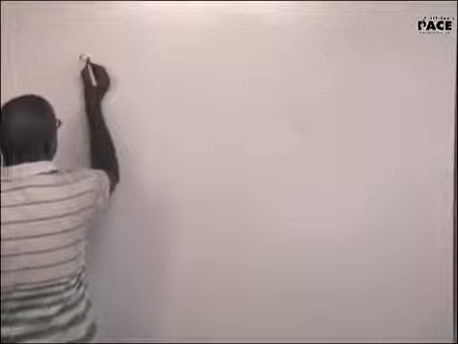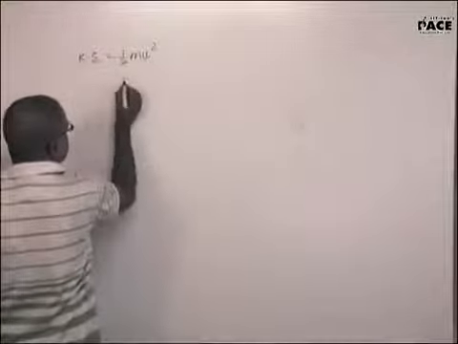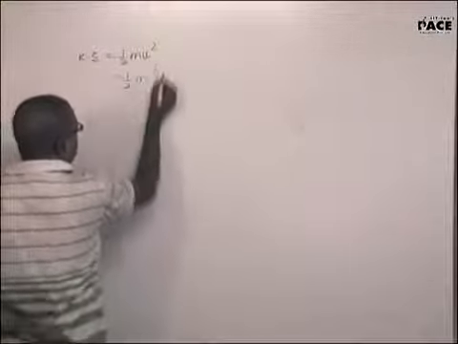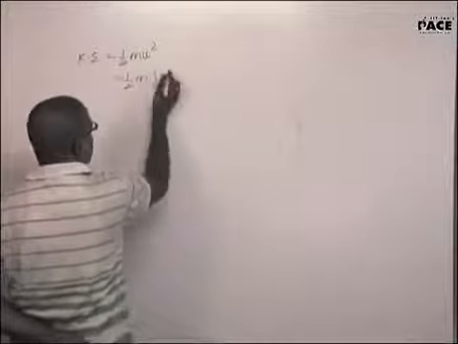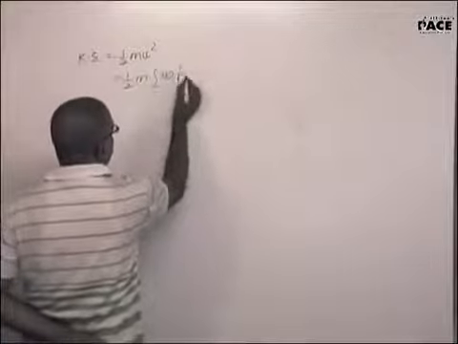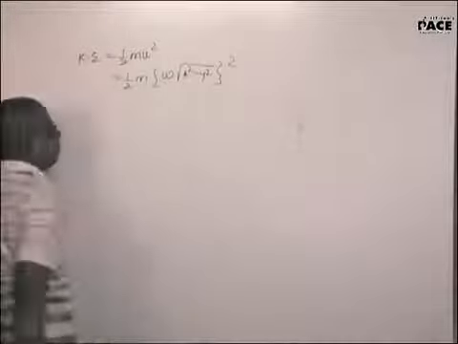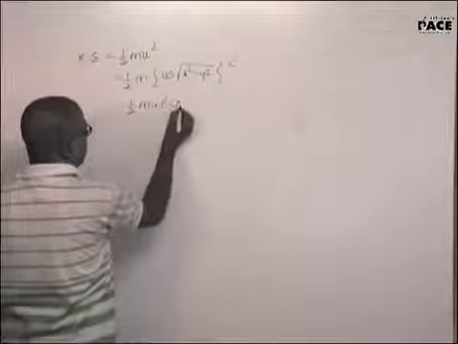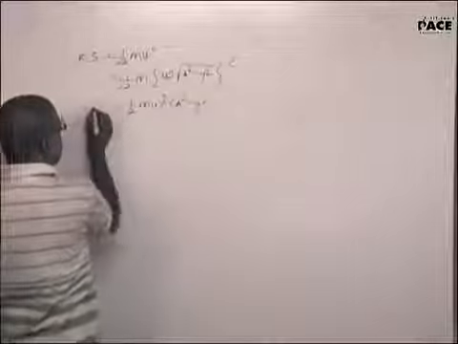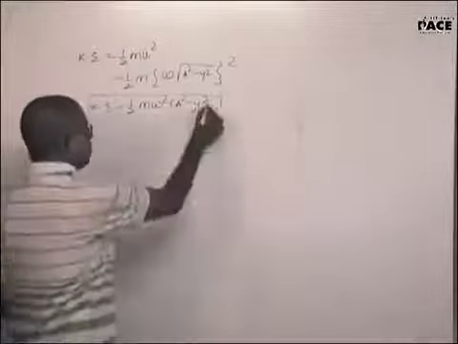Now that we know the expression for velocity, the kinetic energy of the particle will be half mv square. Half m, velocity will be omega root over of a square minus y square. So this will turn out to be half m omega square into a square minus y square. This will be the kinetic energy of the simple harmonic motion.